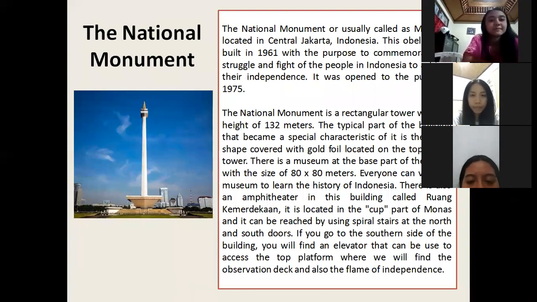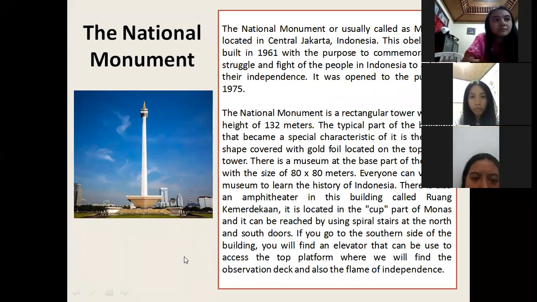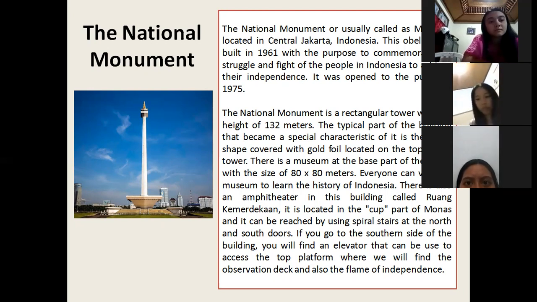Now your task is, please read the texts again and try to find out the differences between these two texts. Yesterday I asked you to read the text. Now I ask you again to read the text and then find out the differences between these two texts. First, we will start with text number 1. Please read the text and you can take notes about the important points.